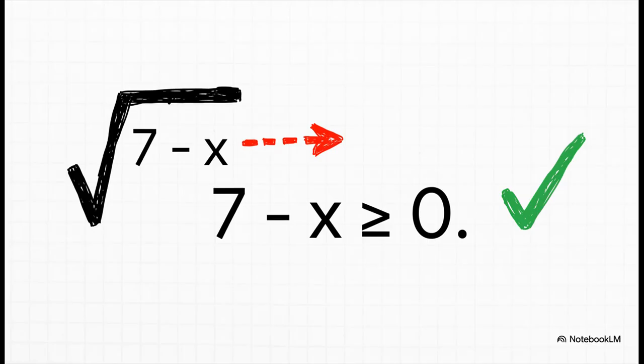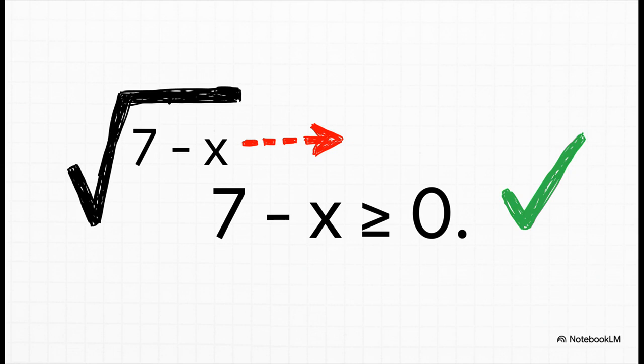So how do we do that? Simple. We take the entire expression from inside the root, for this one it's 7 minus x, and we set up a little inequality. We say that this expression must be greater than or equal to 0. 0 is fine, positive numbers are fine, just not negative.